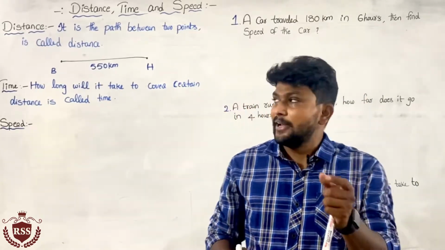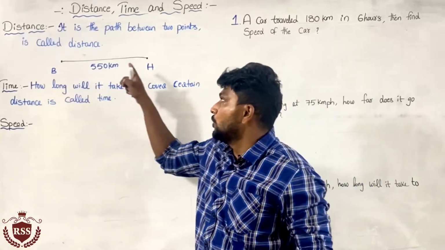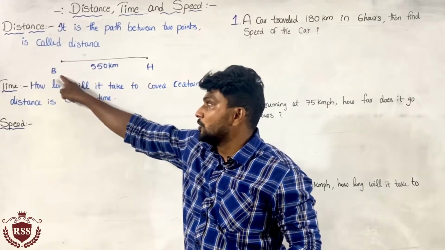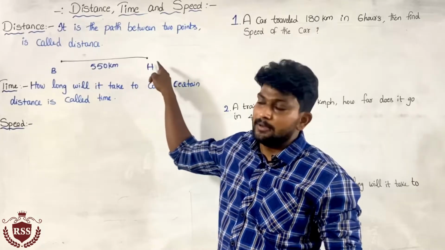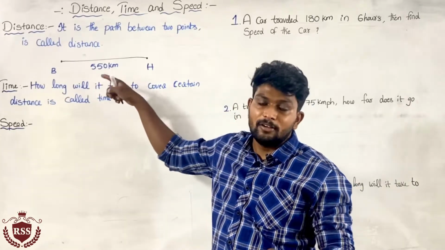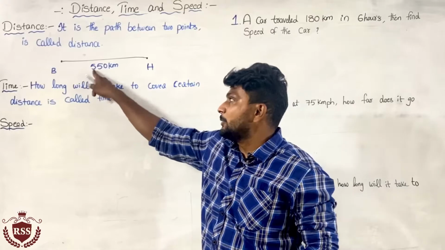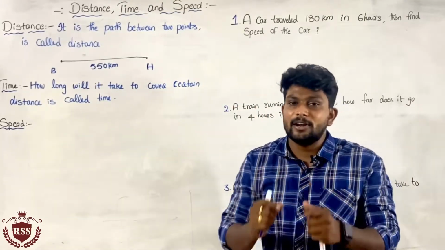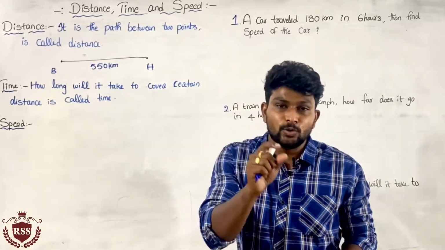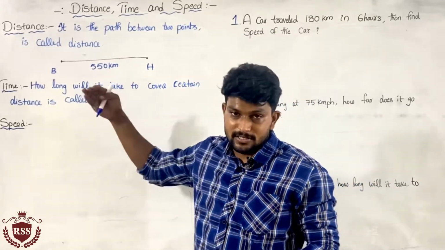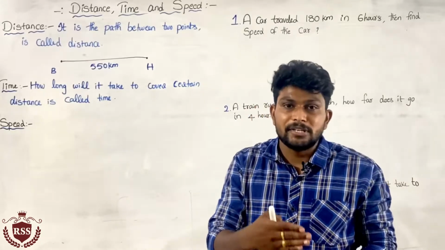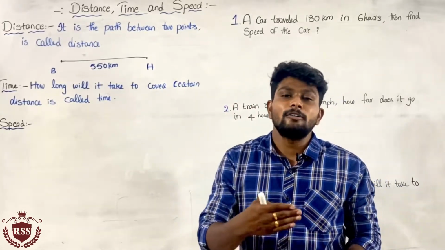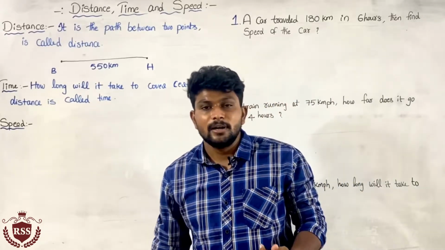For example, if I need to travel from Bangalore to Hyderabad, there are some stations, right? For example, Bangalore to Anantapur to Hyderabad. Bangalore to Anantapur will take 4 hours of time. Anantapur to Hyderabad will take 6 hours of time. So it takes some period of time, is it not? With respect to time, we are covering some distance. When time and distance are both covered, that is called speed. The rate of change of distance is called speed.